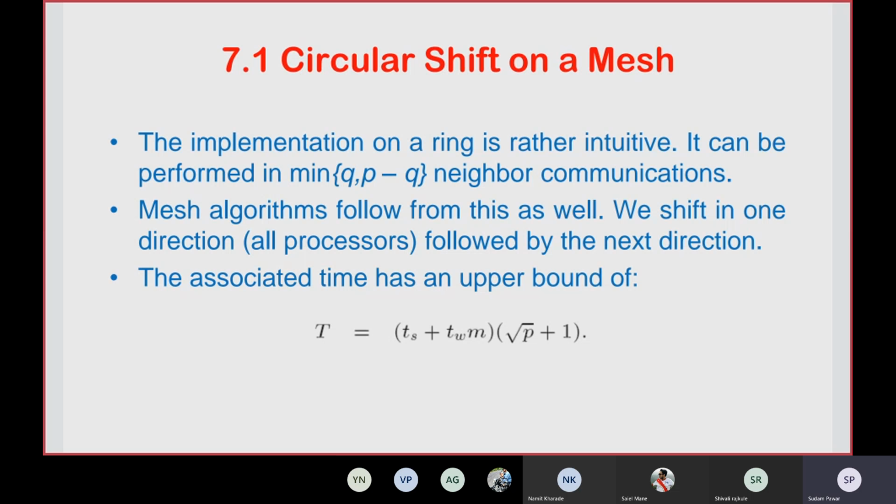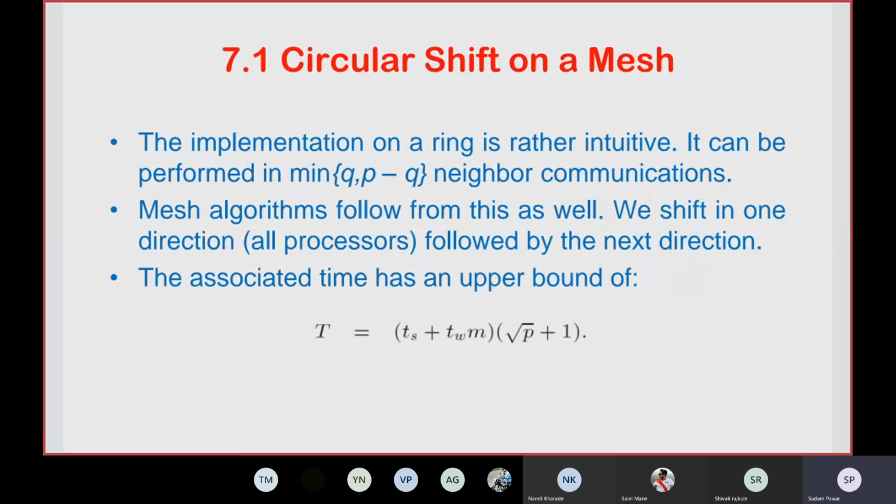Then in case of the mesh algorithms, it follows the circular shift operation. We shift all processors in one direction only, which is followed by the next direction. This movement may be along a row or along a column. Generally we use the shift operation along either a row or column. The associated time has an upper bound of t equal to ts plus twm into root p plus 1.